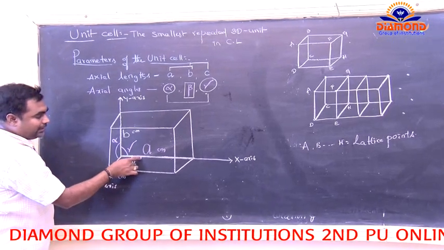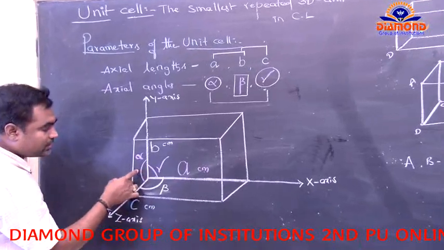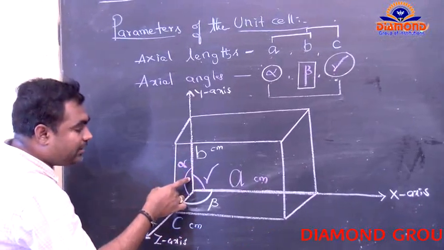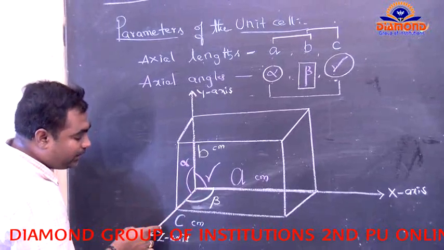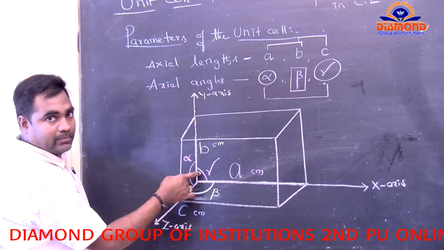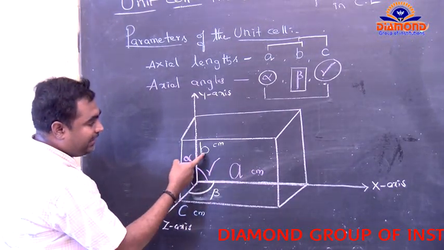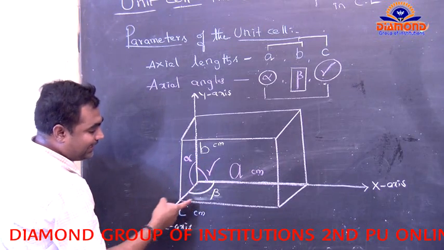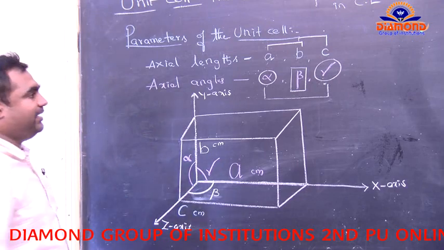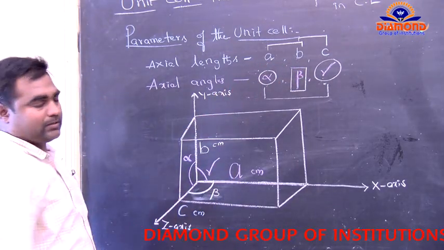The opposite angle of the c coordinate belongs to gamma. So a is opposite alpha, b is opposite angle beta, and c is opposite angle gamma. You can remember in two different ways, like this or like this, whatever you want.